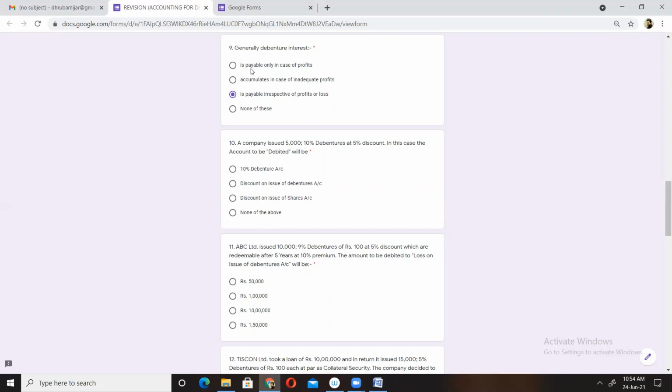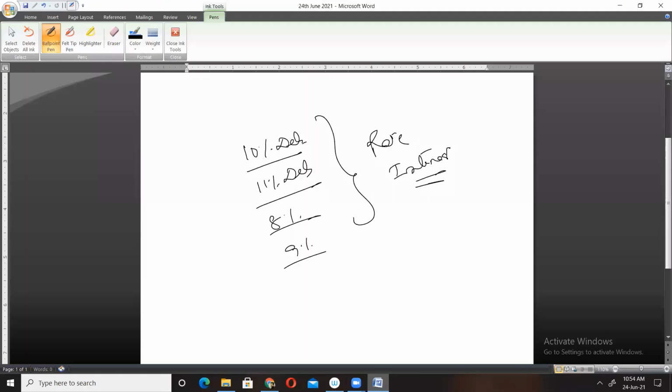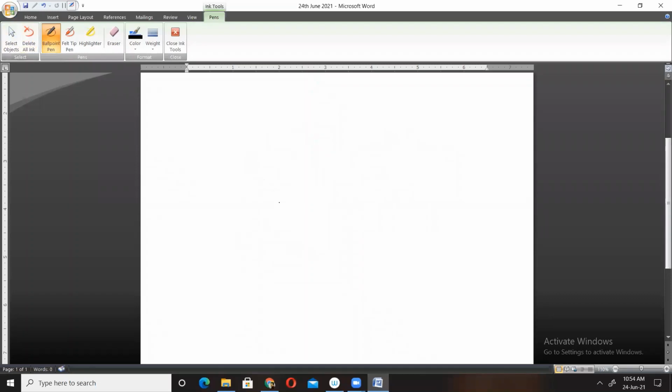Now you see, the first option is payable only in case of profit. Only in case of profit, it arises only for shareholders. If the company doesn't have sufficient profit, dividend will not be provided. But in case of debentures, interest should be paid. It doesn't matter whether the company is suffering loss or earning profit. It should be fixed. Like, for example, a loan. Debenture is nothing but what? It's a kind of loan, isn't it?